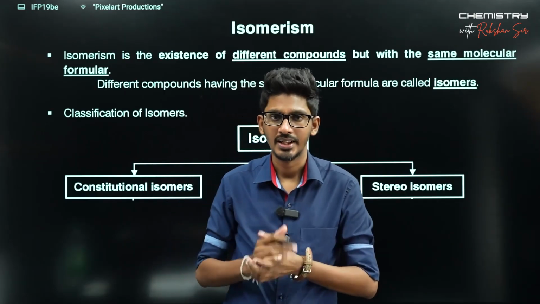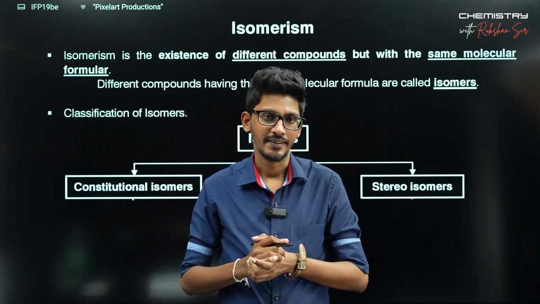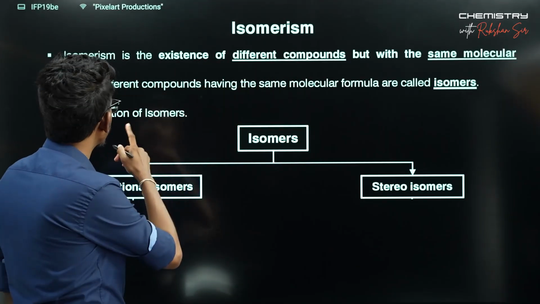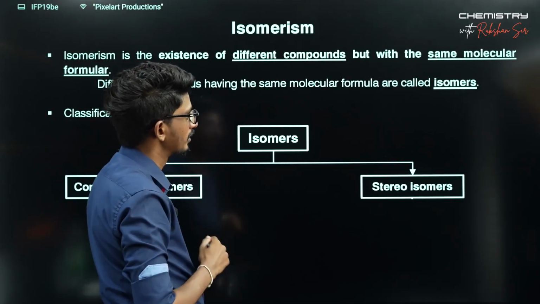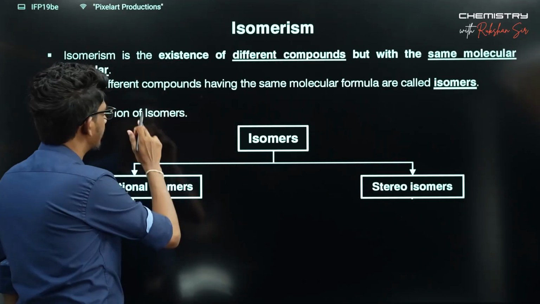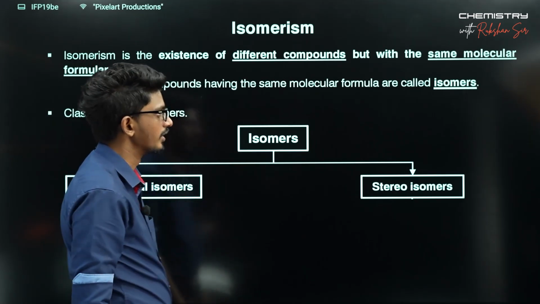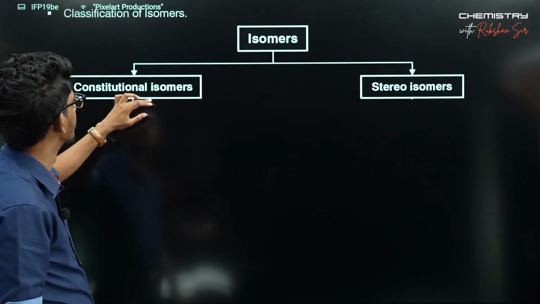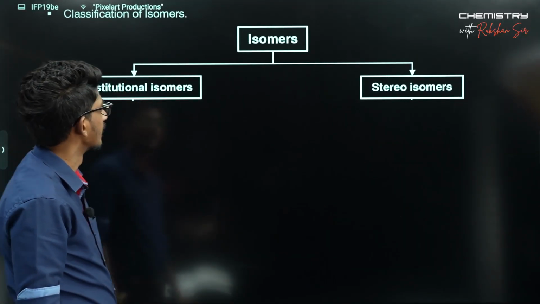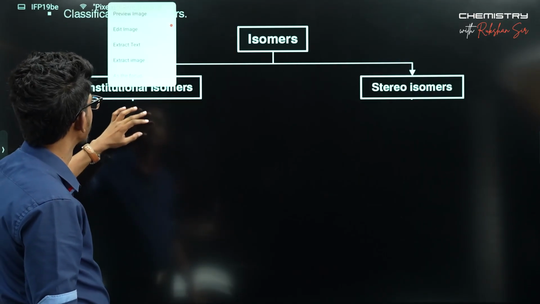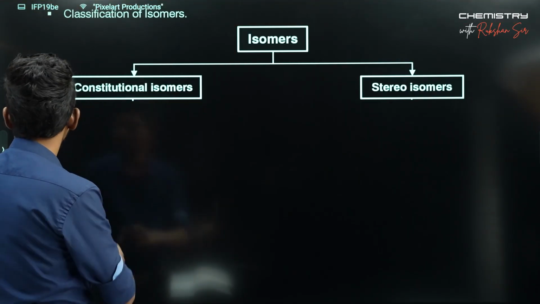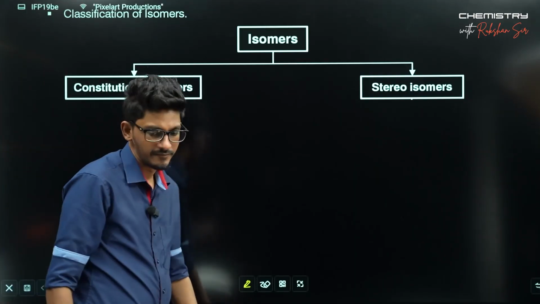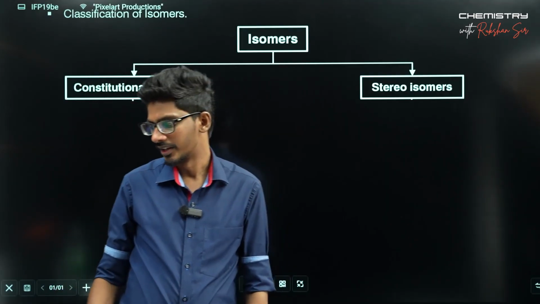Right? Okay, let's go to the definition appearing on your screen. It says isomerism is the existence of different compounds but with the same molecular formula. Different compounds having the same molecular formula are called isomers. Now, isomers are categorized under two sections. Two kinds of isomers are there. What are the two kinds? Let's discuss one by one.